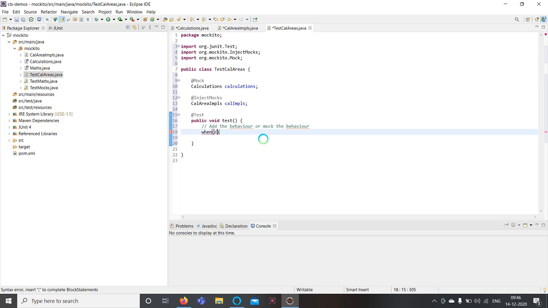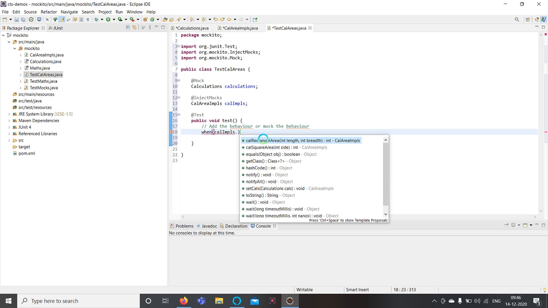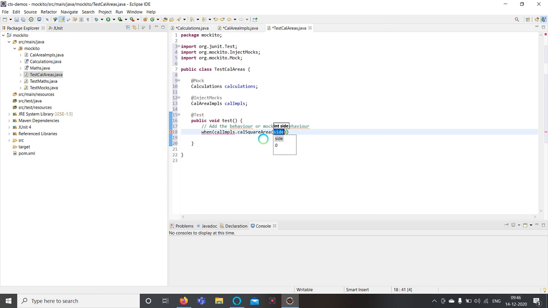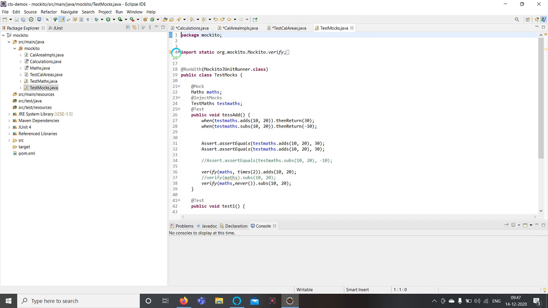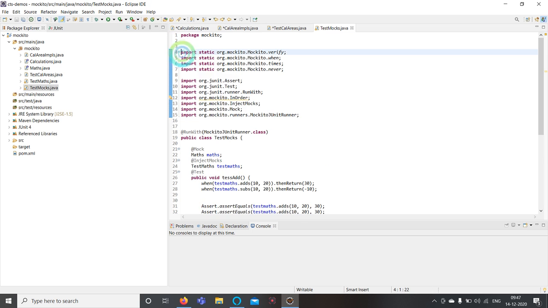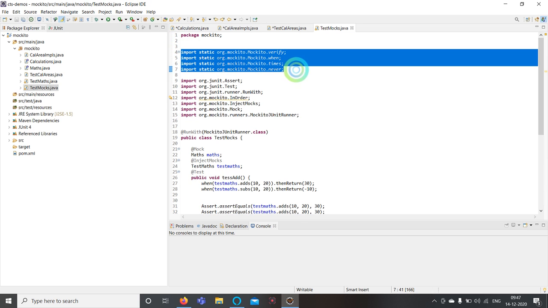Say when calcImpls dot calculate square of 10. If I pass 10, then return 100. We'll try to import those static statements.